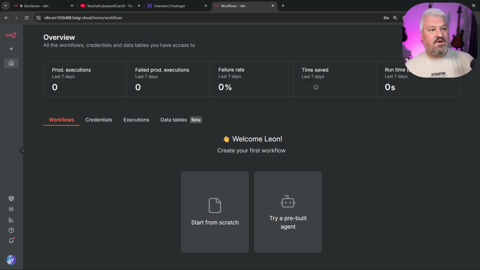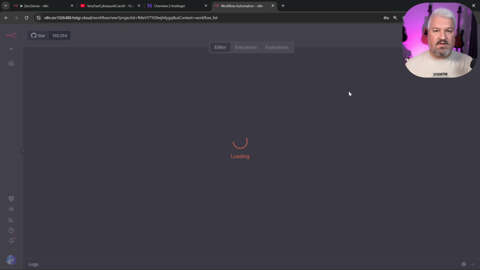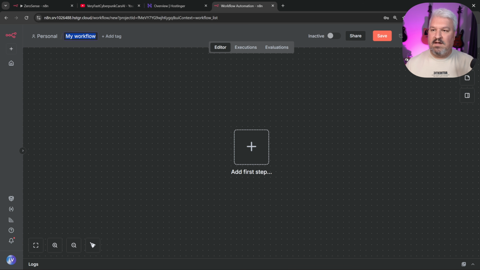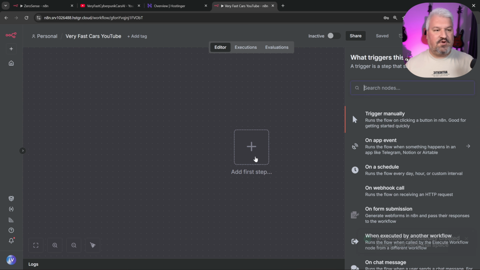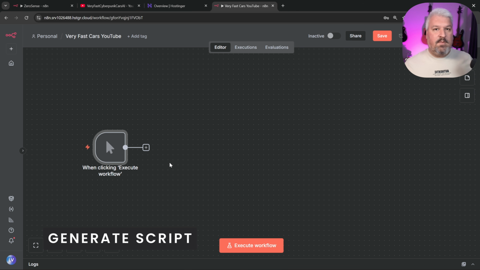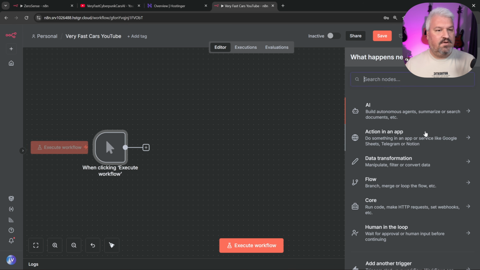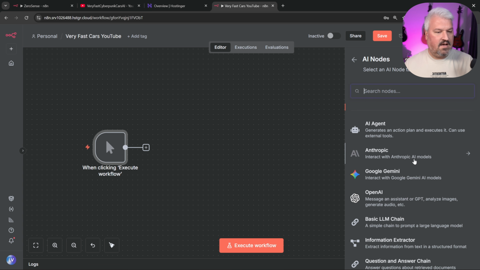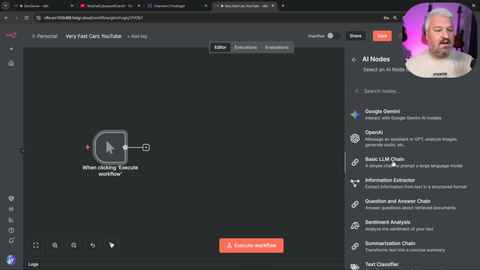Alright, let's go ahead and create this workflow. So in the top right corner, click on Create Workflow. Let's call this Very Fast Cars YouTube. Then for the trigger, I'll simply add Trigger Manually. Then the very first thing we want to do is generate our video script. So let's add a node. Let's go to AI and let's select the basic LLM chain.